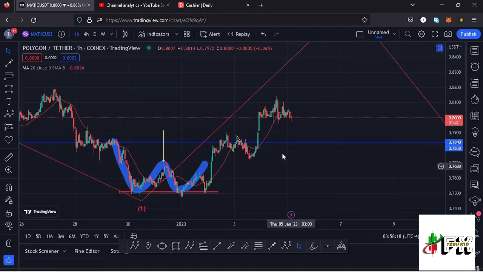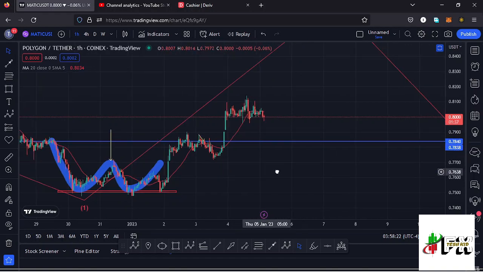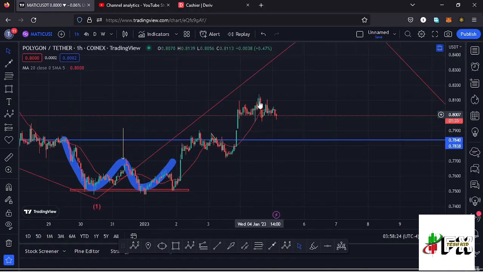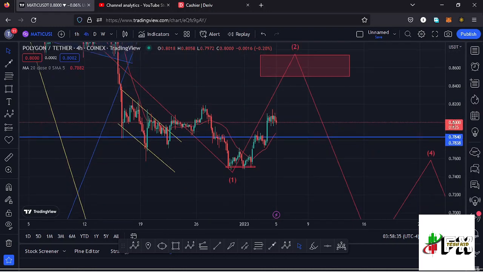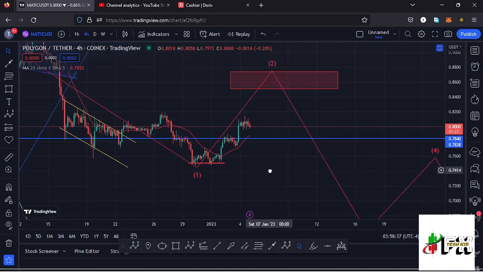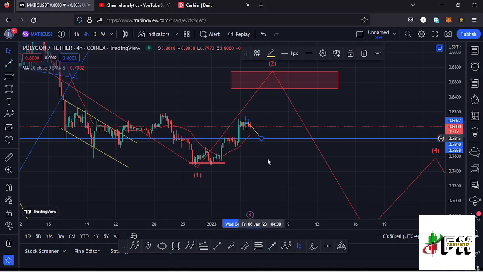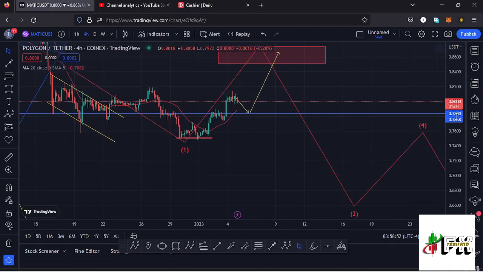We also managed to break above the key area of resistance at around the $0.78 mark, and whatever I'm expecting right now is a retest of this key area of resistance before we continue pushing even higher to fully maximize the formation of that higher Elliott wave count 2 to the lower side. So the moment we see a retest of this key area of resistance and the retest is a success, then there are chances of fully maximizing this target area in the formation of that second wave before we expect another impulsive movement to the lower side in the formation of this wave 3 to the lower side.